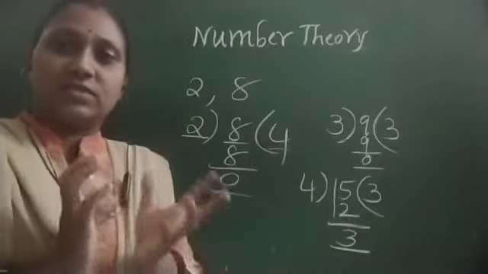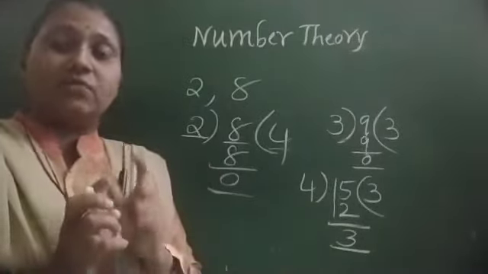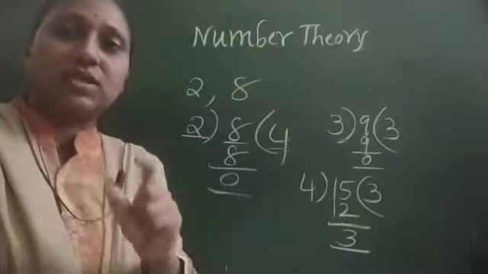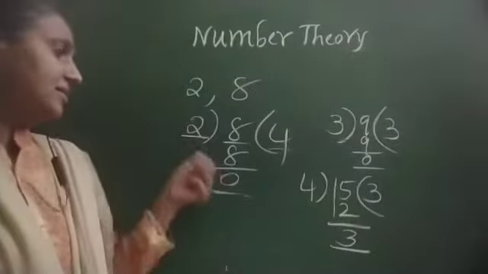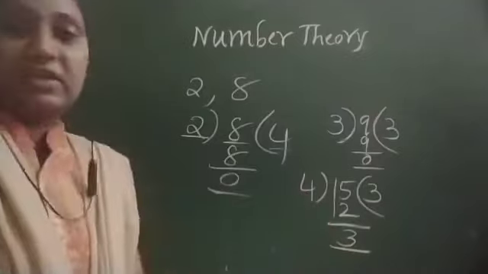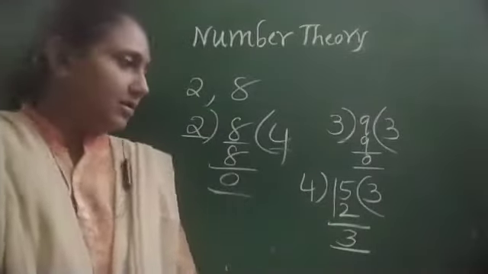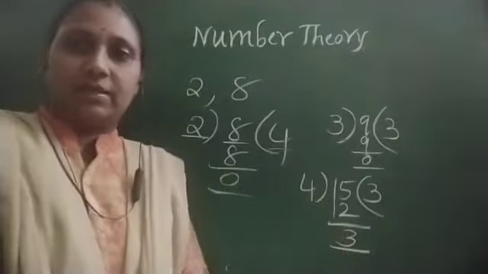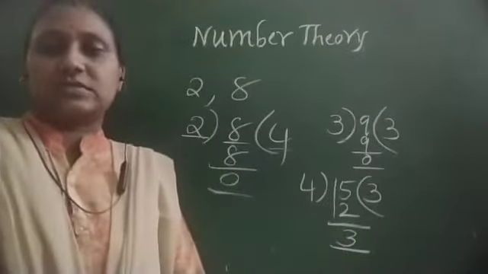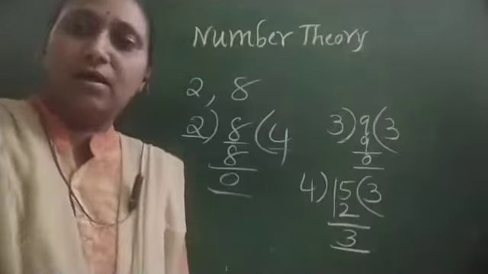And what are the relations of these? If you observe, the remainder is always equal to 0 or less than the divisor. That is the relationship of the quotient and remainder with the two natural numbers A and B. That is what we are going to discuss, the division lemma.